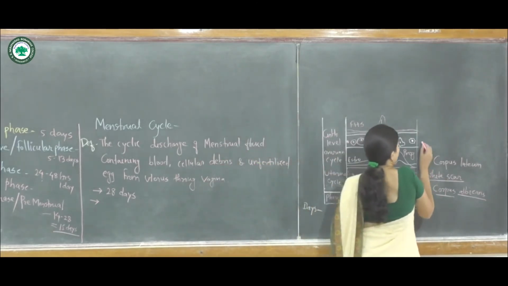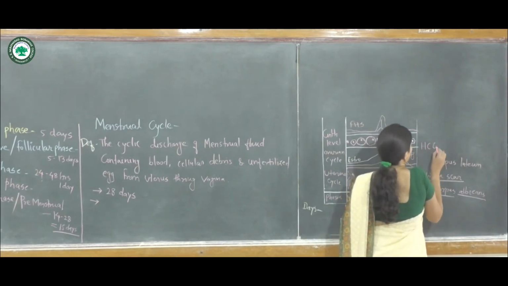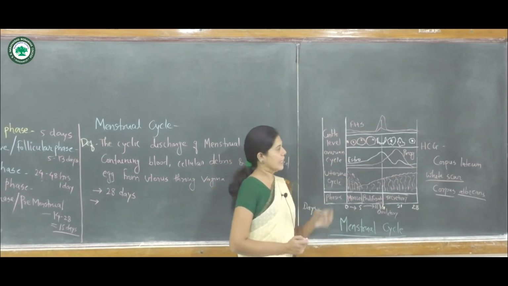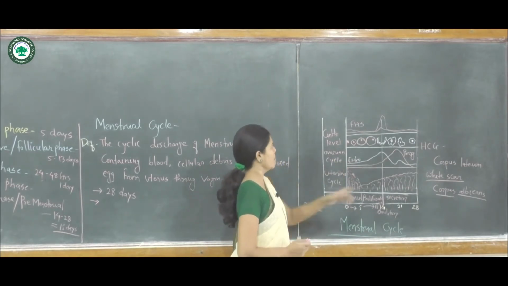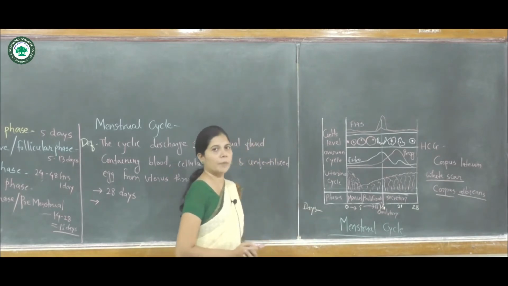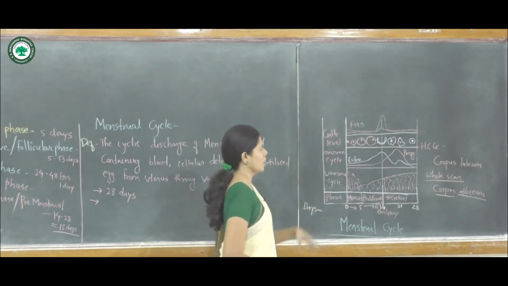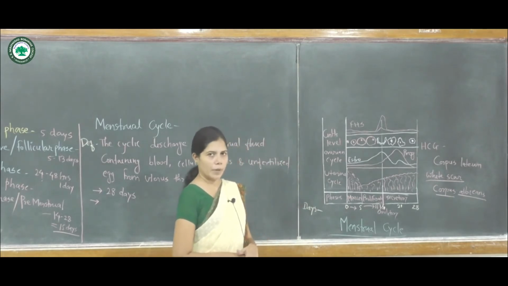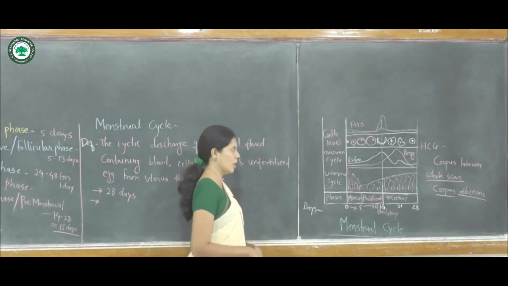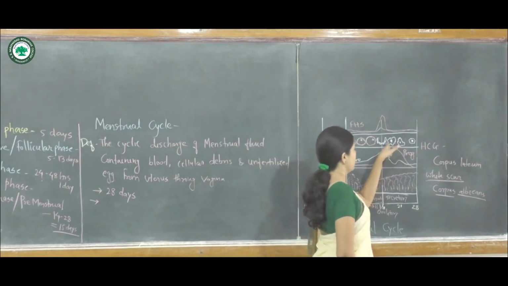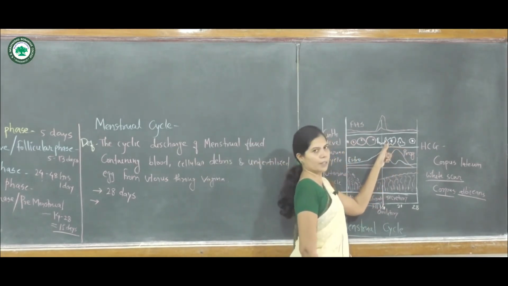But if the egg is fertilized, then HCG, human chorionic gonadotropic hormone, is secreted, and it is the indication of pregnancy. The human chorionic gonadotropic hormone is found in the maternal blood as well as maternal urine. That is the indication of pregnancy when the egg is fertilized.